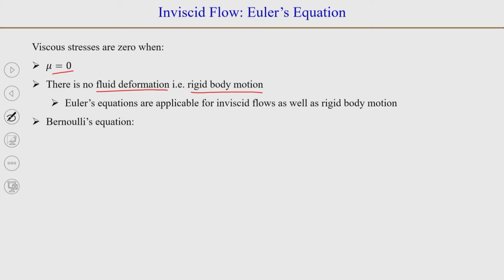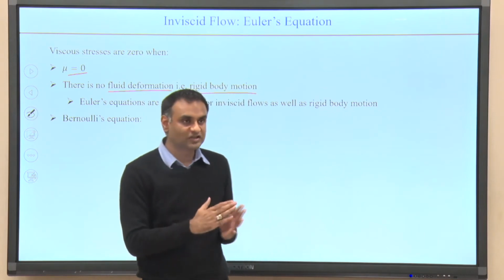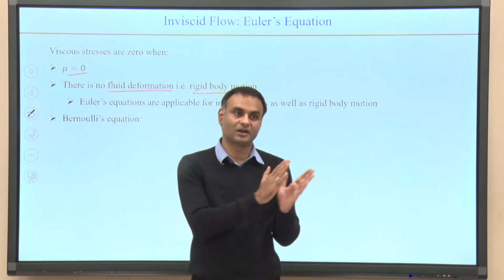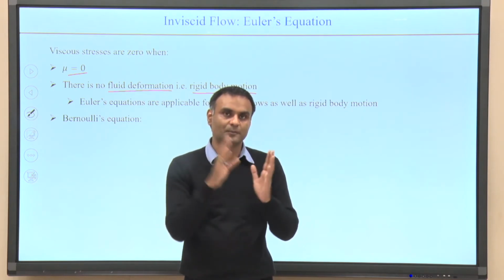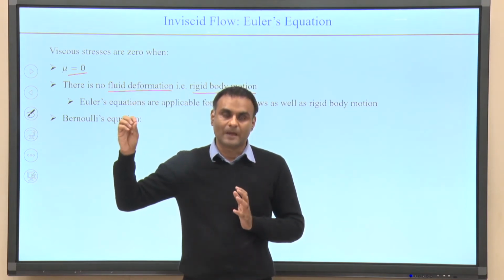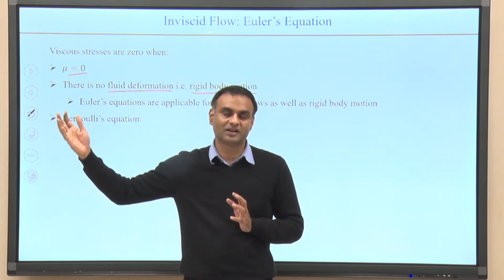Now, all of us are familiar with Bernoulli's equation. We have read it at some point in school. Sometimes we study it in terms of the total energy of the fluid being constant: P plus half rho V squared plus rho g h is equal to constant.